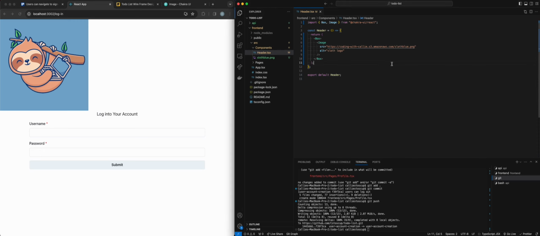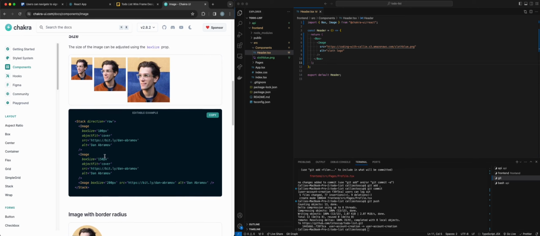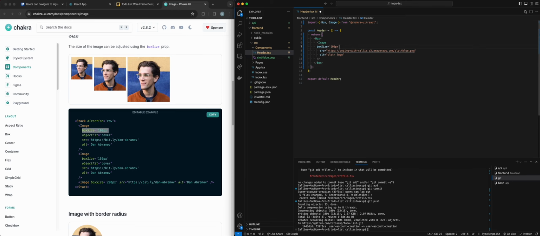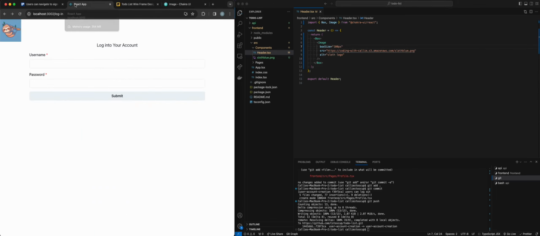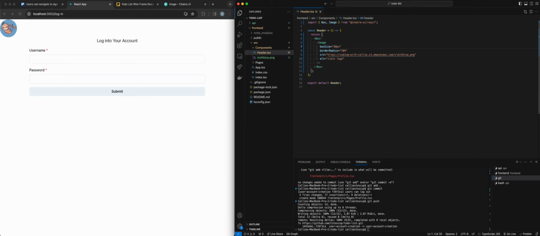Okay. So then I need to worry about the box size. Let's give that a try. All right. Okay, and then I want to do border, nope, radius is going to be 50%. And that's what makes it a cute little circle. I think he's still a little bit big, so let's do like 80 pixels.